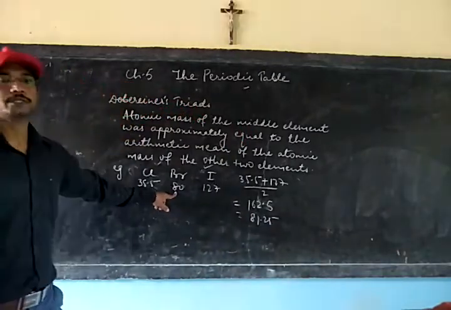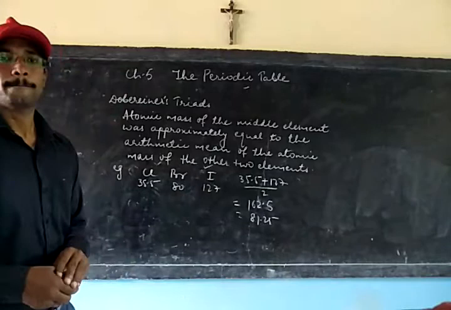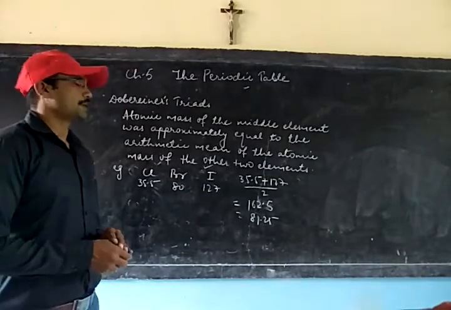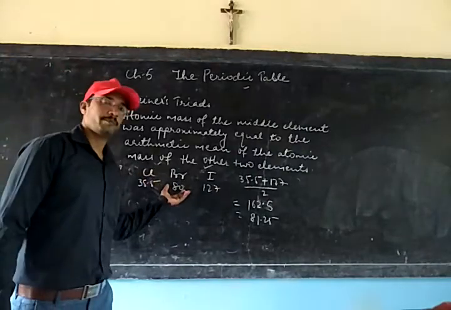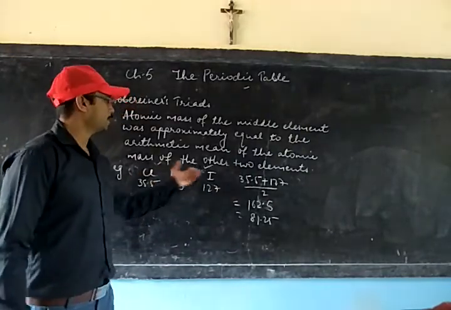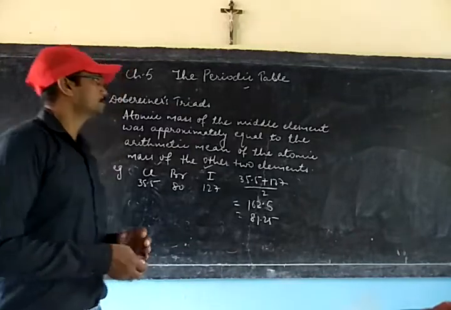That is very close to this 80. So this is how the Dobereiner's triad was taken, where the atomic mass of the middle element is coming equal to the average atomic mass of the other two elements.